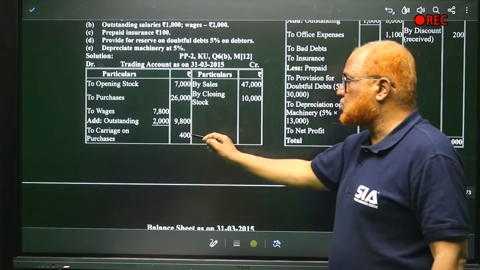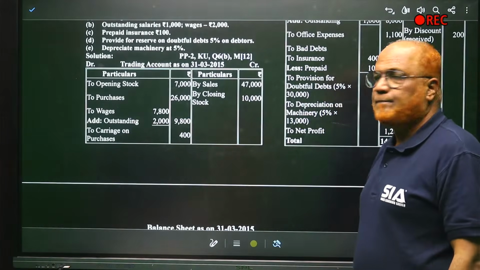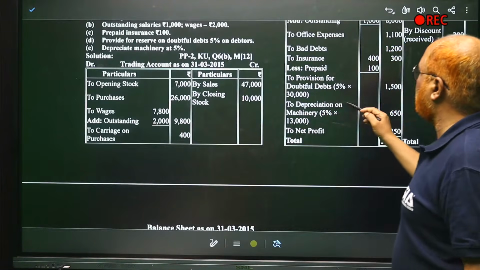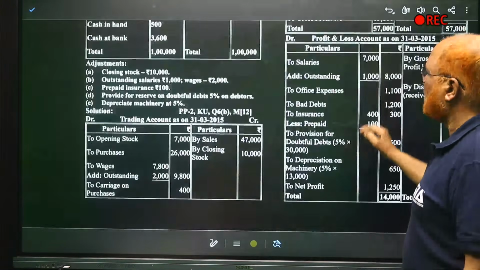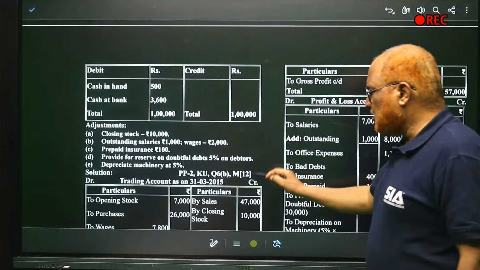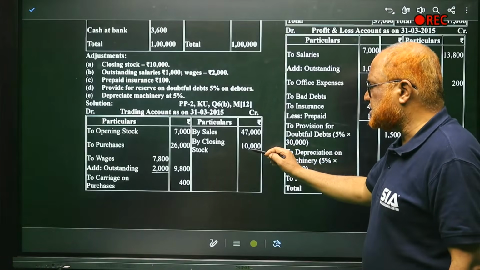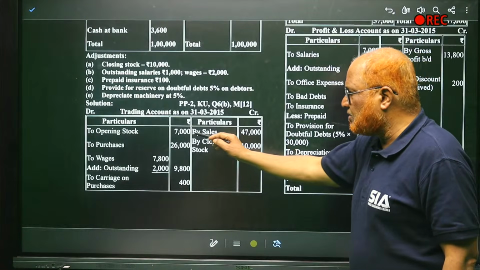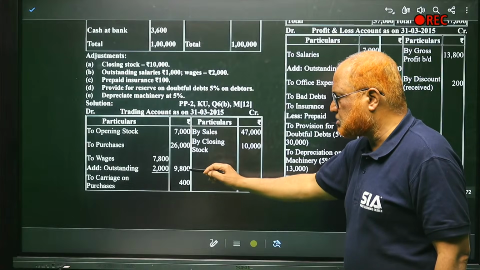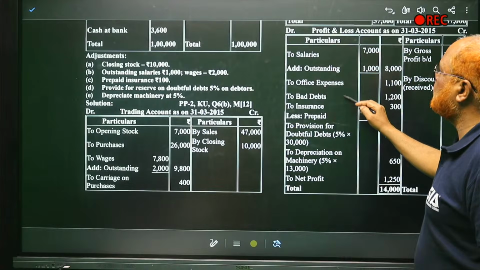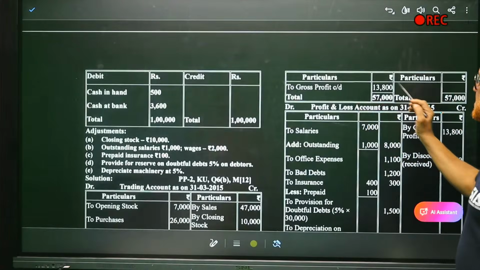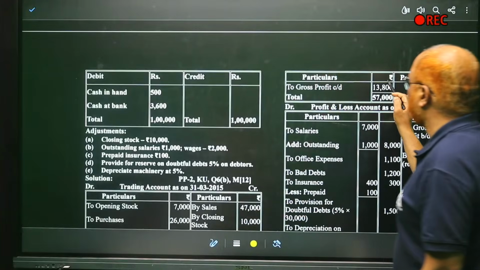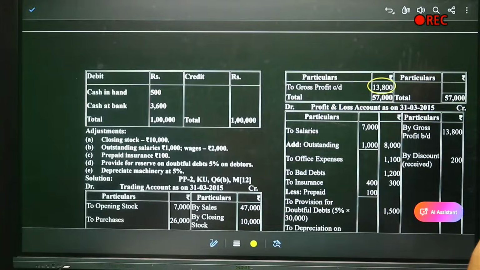Carriage on purchases, that should also be taken on the debit side. Now the debit items are over. Right? Now, take the total of the credit side. 47 plus 10, 57. From 57, minus 7,000, minus 26, minus 9,800, minus 400. The gross profit is 13,800. So we have completed the trading account. 13,800. Now, by gross profit brought down 13,800.